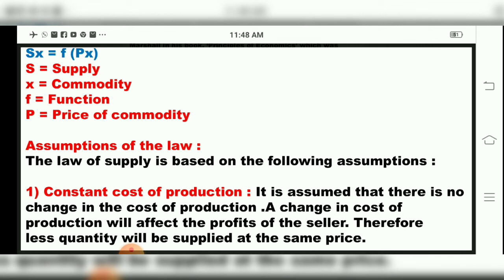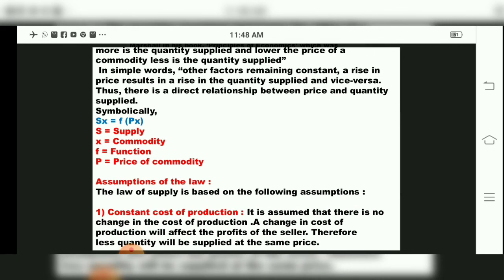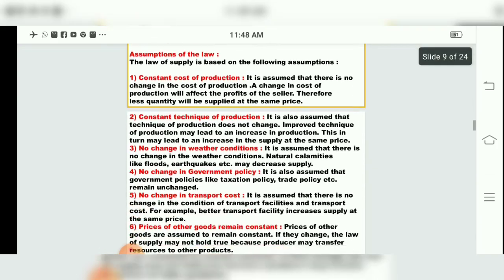But if the cost of production does not change, then there will be no change in the statement of the law of supply.